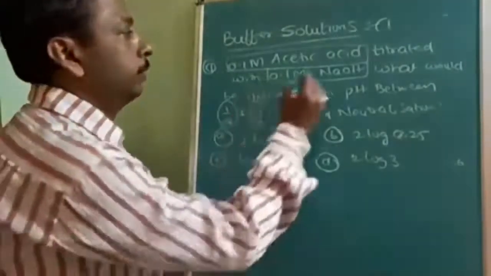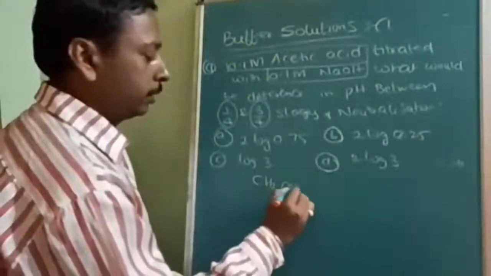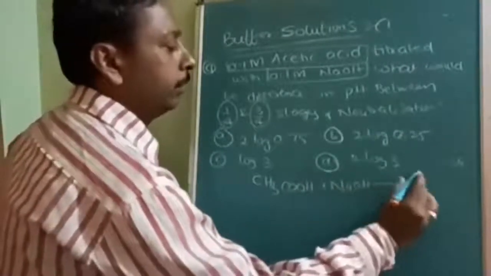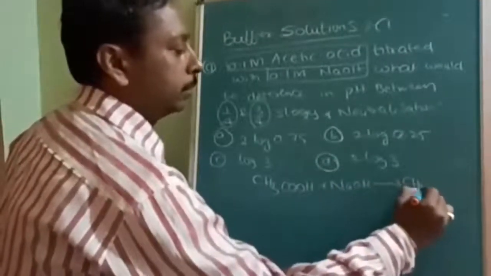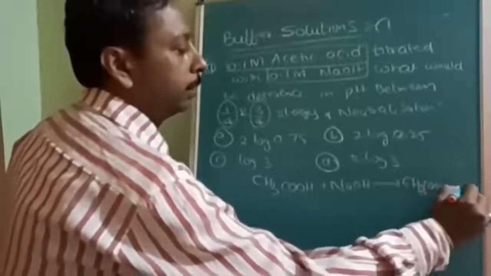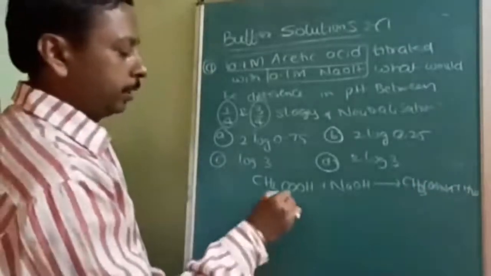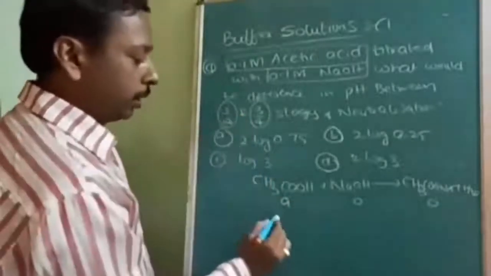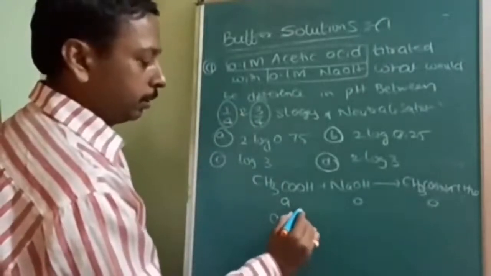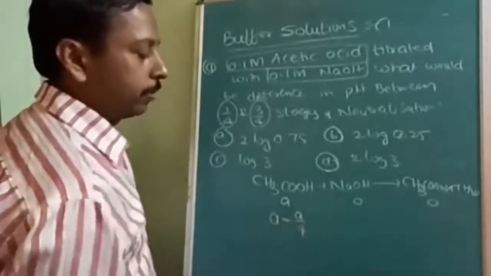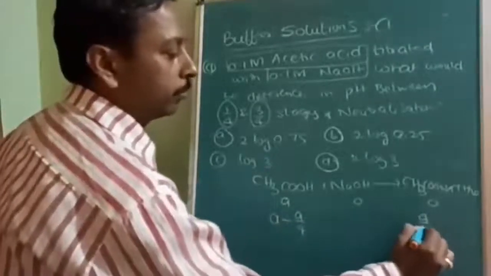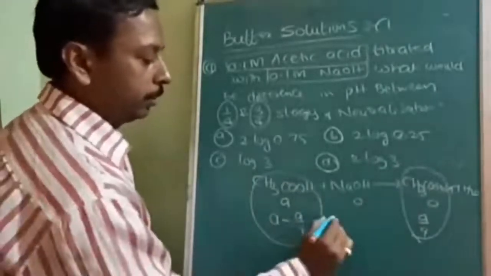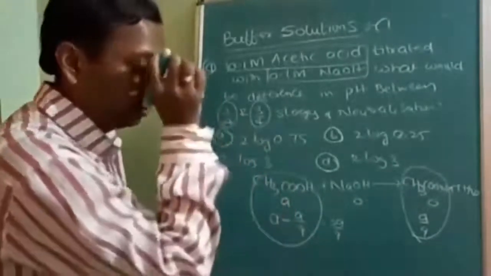First we should write the neutralization reaction: CH3COOH plus NaOH gives CH3COONa plus H2O. Let us take A moles. The products are 0, 0. So 1/4 of neutralization means A minus A by 4, which is 3A by 4 of acid left over. The salt formed will be A by 4. Is it understood?